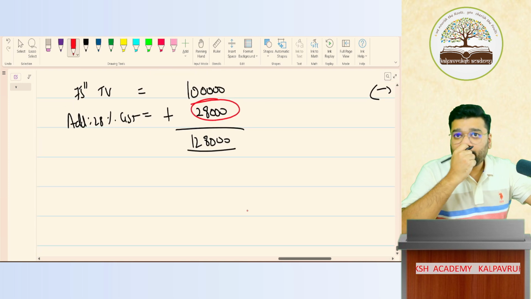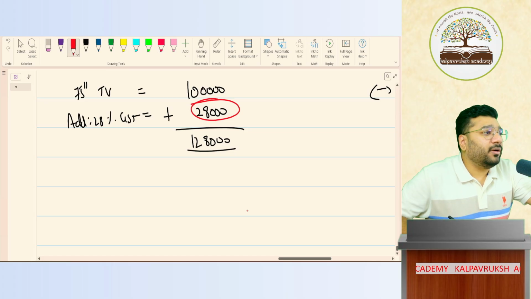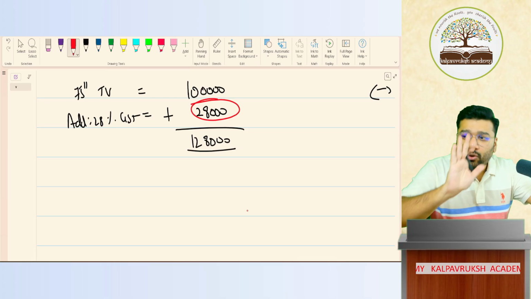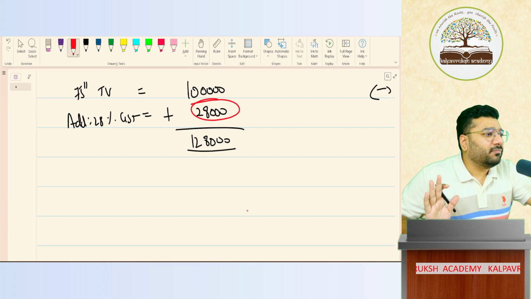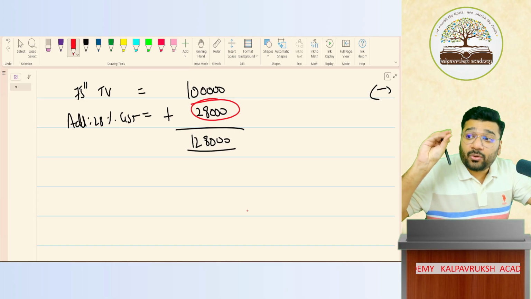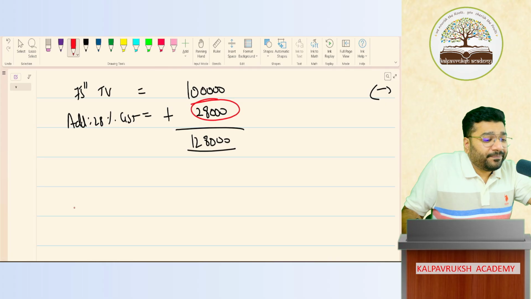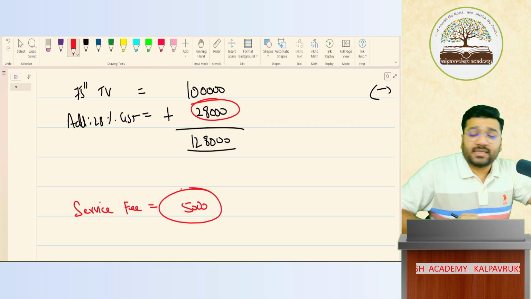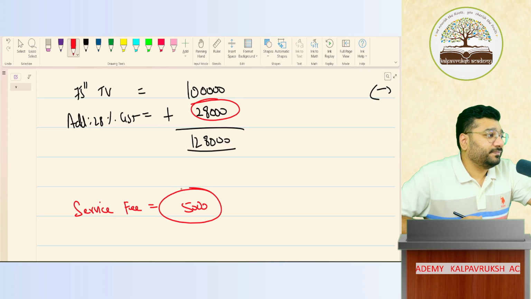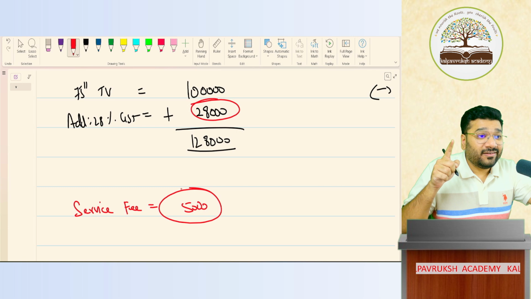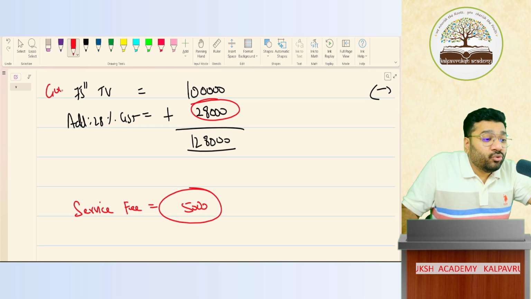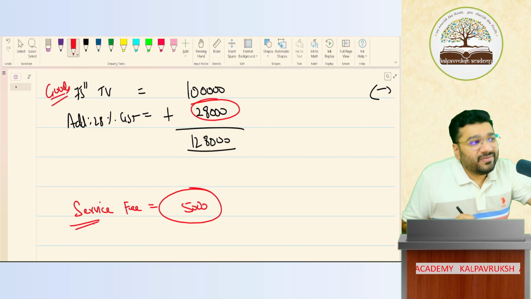Imagine at home you have an AC. Now that AC, due to any reason, needs repair. Will you call the AC mechanic or not? You will call. He says, sir, cleaning service and maintenance service and whatever small parts are changed, all put together, 5,000 rupees is my service fee. My question goes to all of you. On this service fee, will GST come or not? It will come. What is the full form of GST? Goods and Service Tax. So this tax, GST, will be calculated on goods and also on services. Got it?